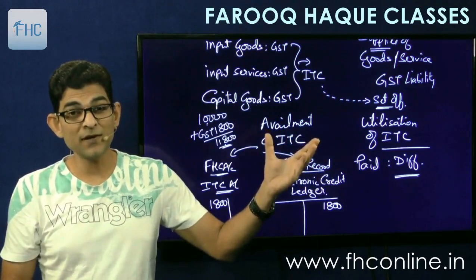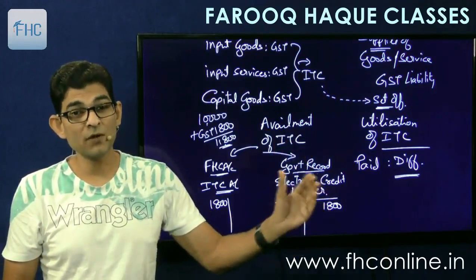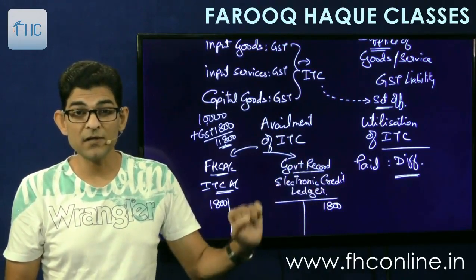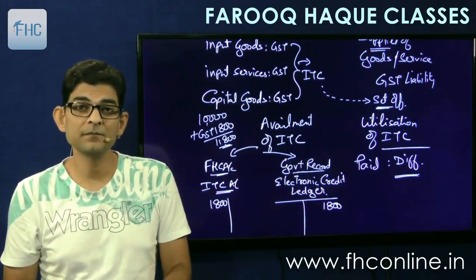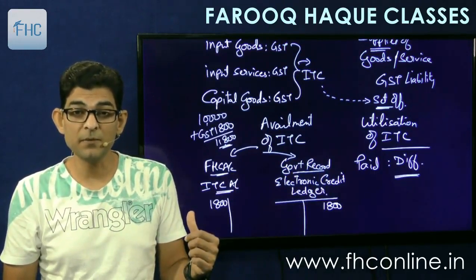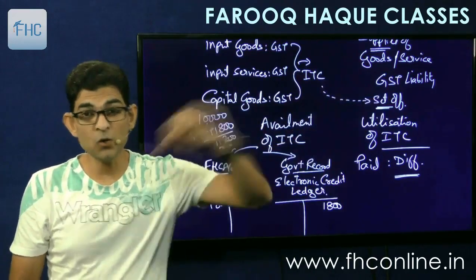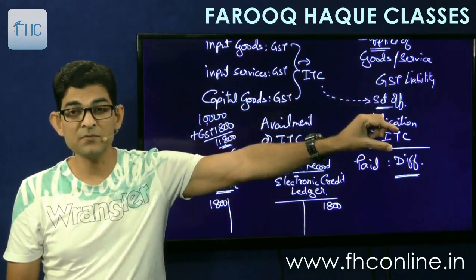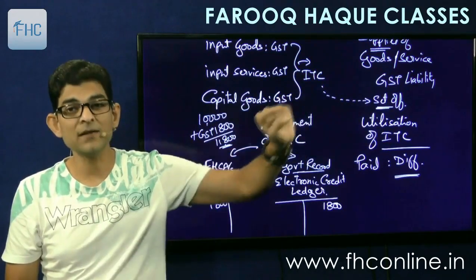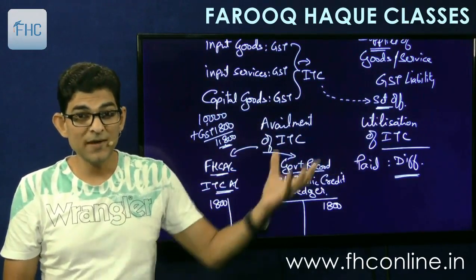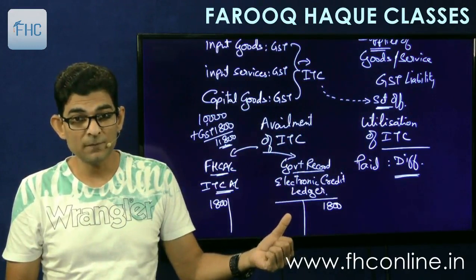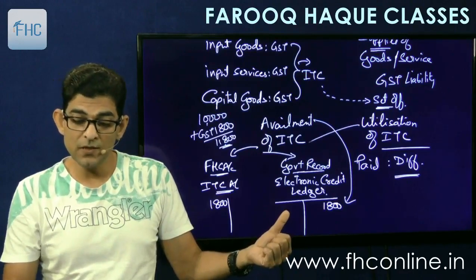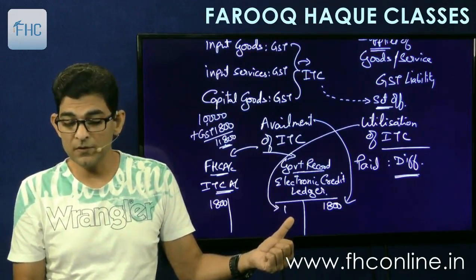So when I say availment of credit, it is from the government's record point of view. The government will credit my account, the Farooq Haq electronic credit ledger. 1800 credited. In my financial records, it will be debited. And then when I am setting off, say my liability here is 5,000 and I am setting off this 1800, what will happen? This entry of utilization will be in the electronic credit ledger, it will be debited. So availment credit comes here, and utilization debit will come here.